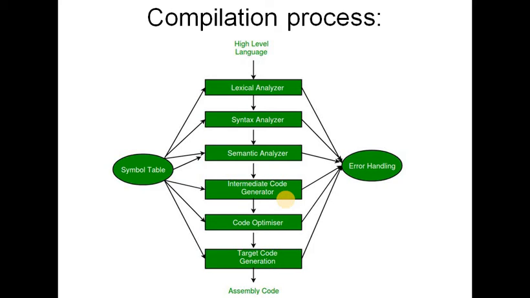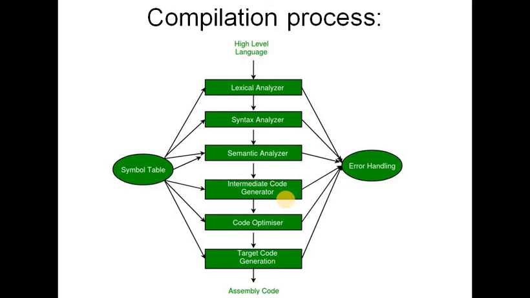Apart from this, the symbol table is a data structure maintained throughout all the phases of a compiler. All the identifier names along with their types are stored here. The symbol table makes it easier for the compiler to quickly search the identifier record and retrieve it.